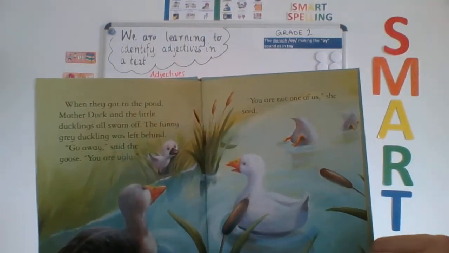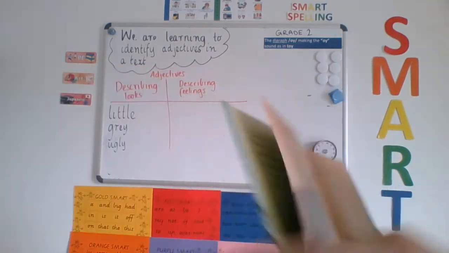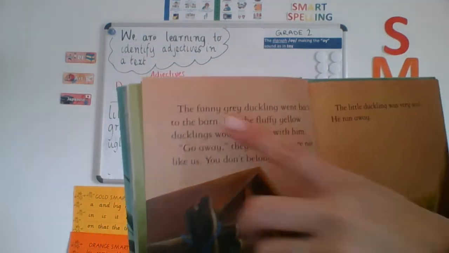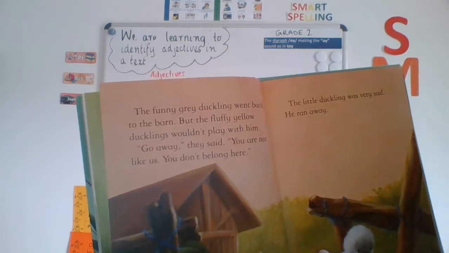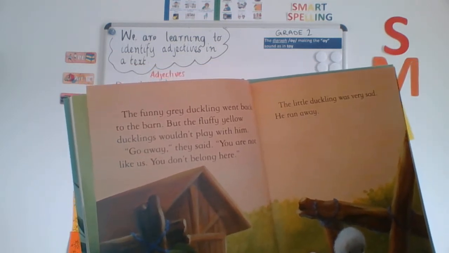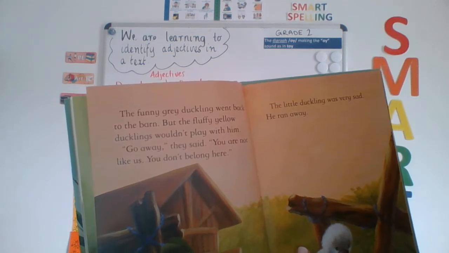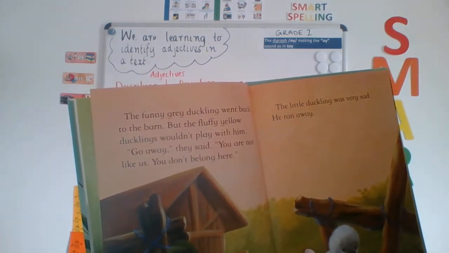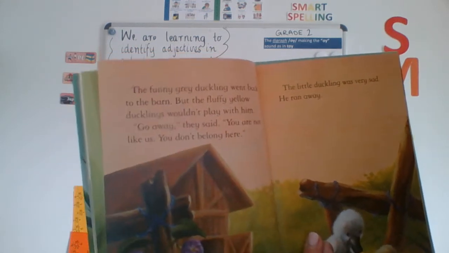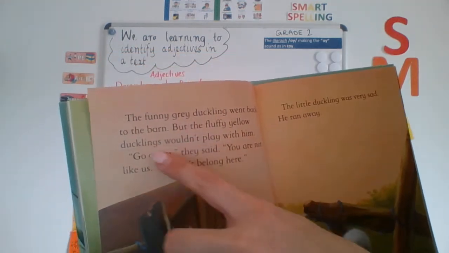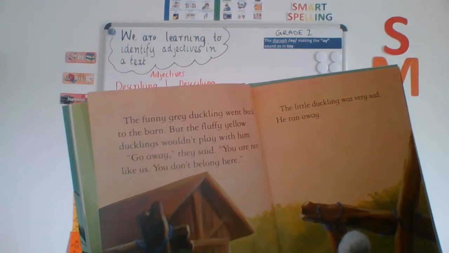"You are not one of us," she said. The funny grey duckling went back to the barn, but the fluffy yellow ducklings wouldn't play with him. I want you to think about that sentence. Are there adjectives in that sentence that describe the ducklings again? I'll just reread it. But the fluffy yellow ducklings wouldn't play with him.